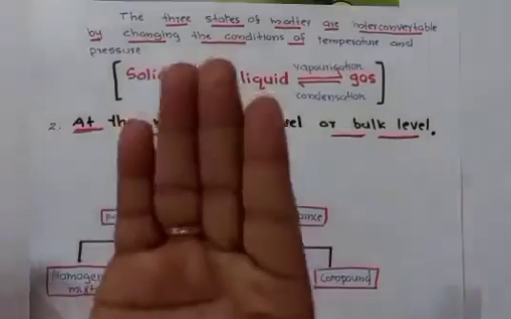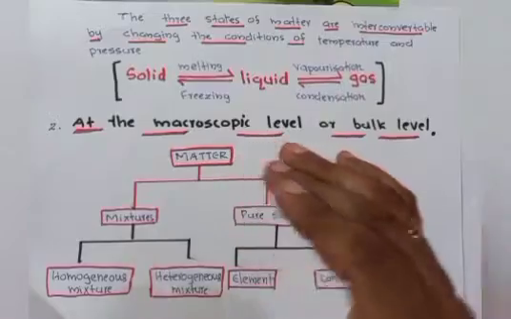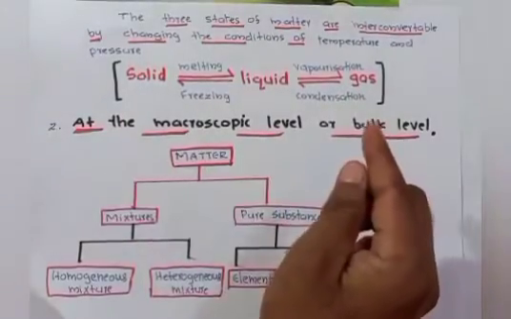If you take ice, then ice is converted into water. What is the process?